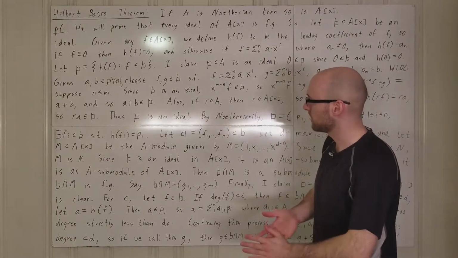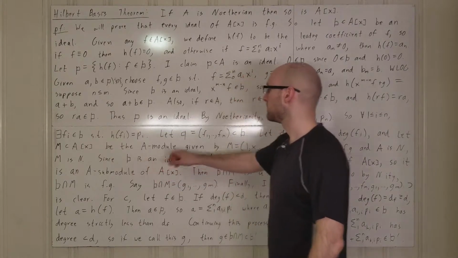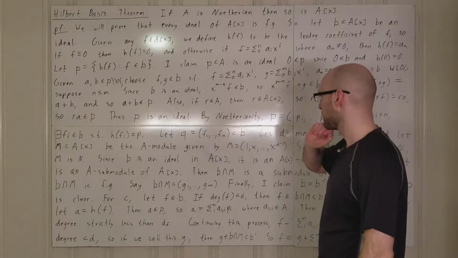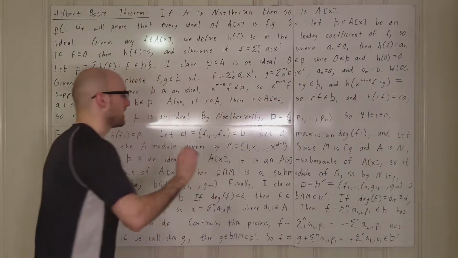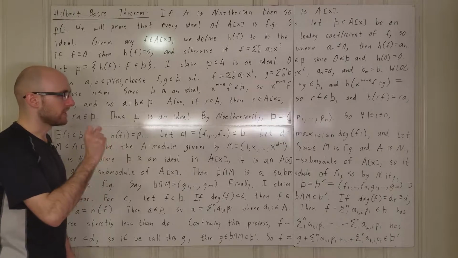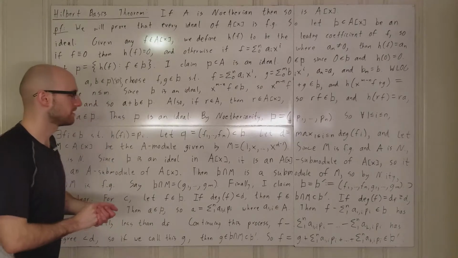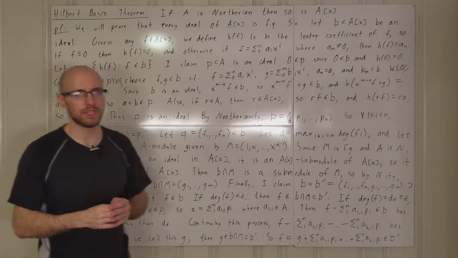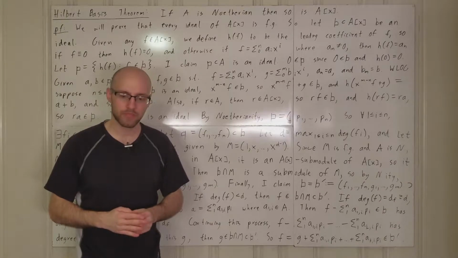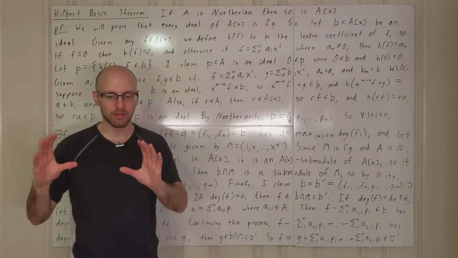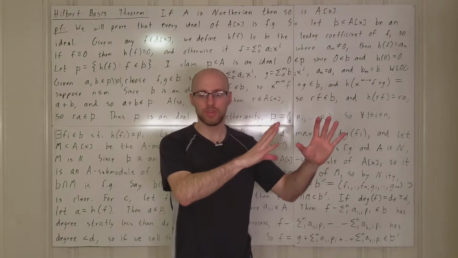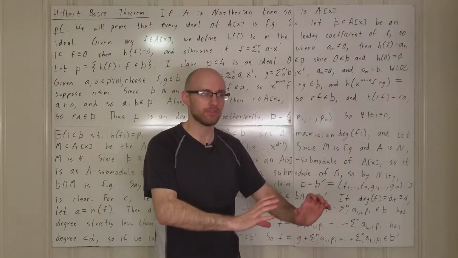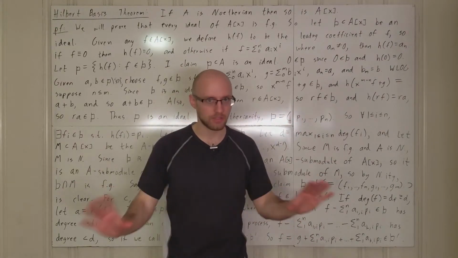Alright, so now what? Since B is an ideal in A adjoin X, the polynomial ring, it is also an A adjoin X submodule of A adjoin X. That's the correspondence you have when you have a ring R and you have R as an R module: the ideals of R and the submodules of the R module R are basically the same thing.